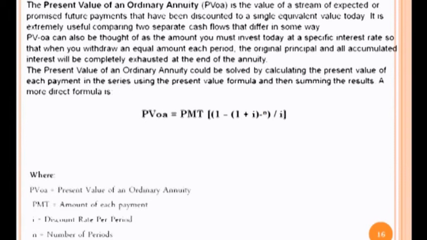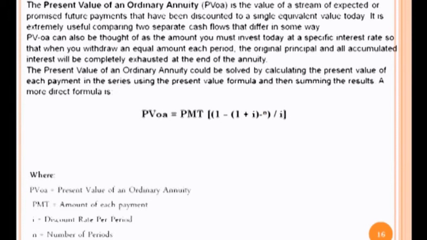The present value of an ordinary annuity can also be thought of as the amount you must invest today at a specific interest rate, so that when you withdraw an equal amount each period, the original principal and all accumulated interest will be completely exhausted at the end of the annuity.